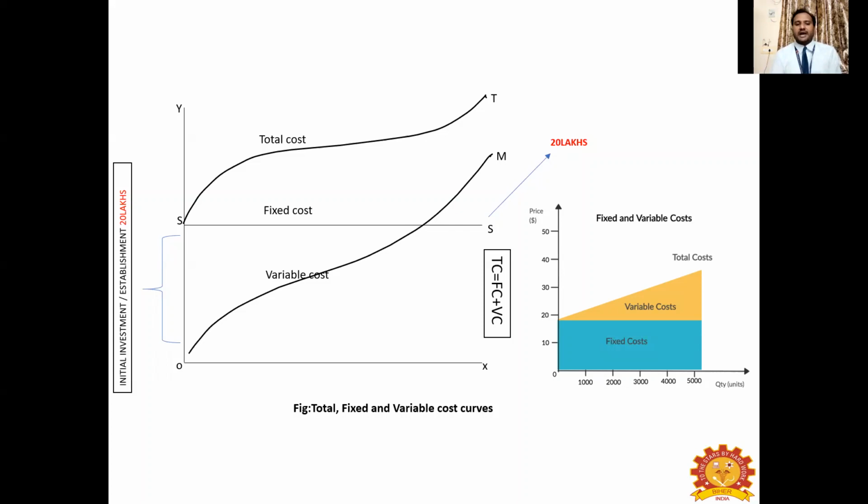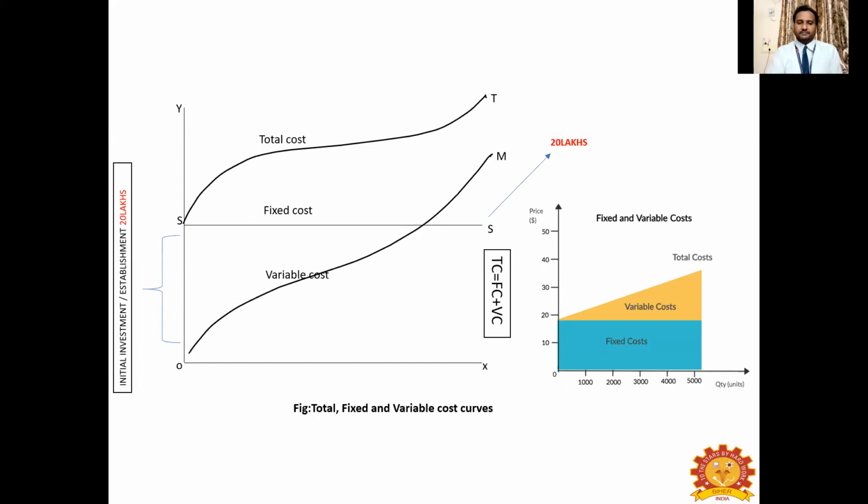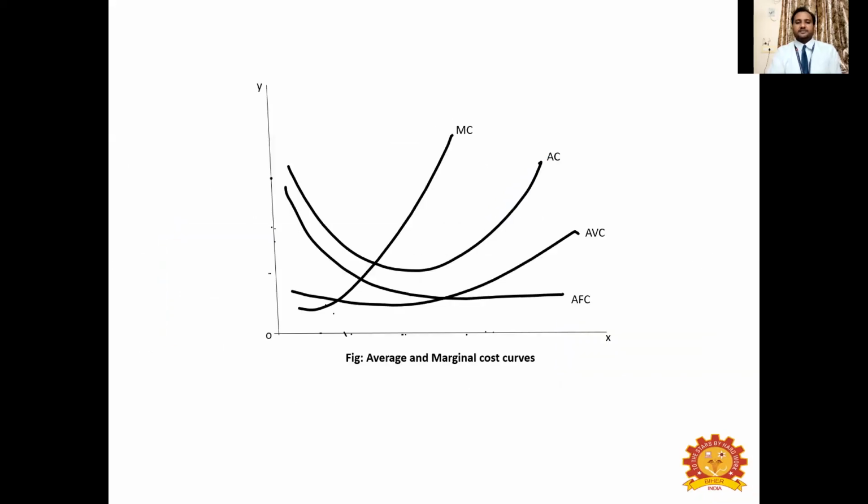And when you add this variable cost and the fixed cost, you will get total cost, called TC, and that is what is mentioned here. TC is equal to TFC plus TVC, right? So again, in this curve, you can see I have added marginal cost, average variable cost, and average fixed cost. So each and every cost will behave differently.